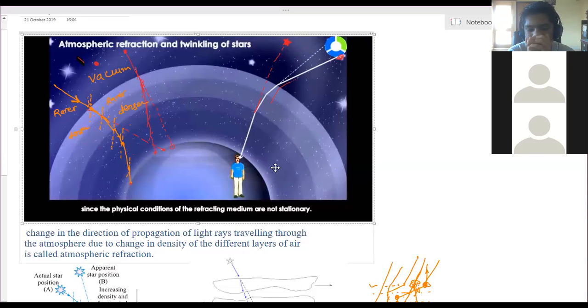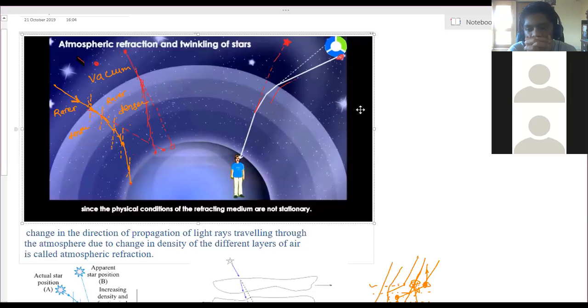So this means, due to atmospheric refraction, what natural phenomenon can we see? The actual position of the star and where we see it are different. They are not the same. Whatever position of stars we see right now is somewhat above their actual positions. In the night sky, whatever position of the star we see is not its actual position. We are actually seeing their images, which are somewhat above their actual positions.